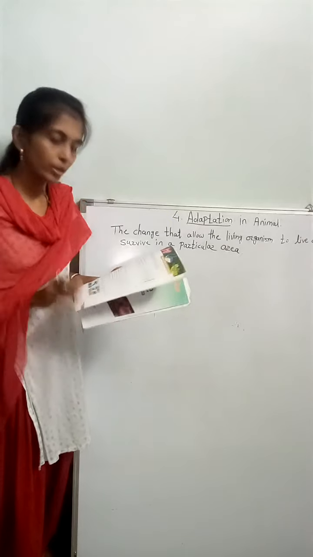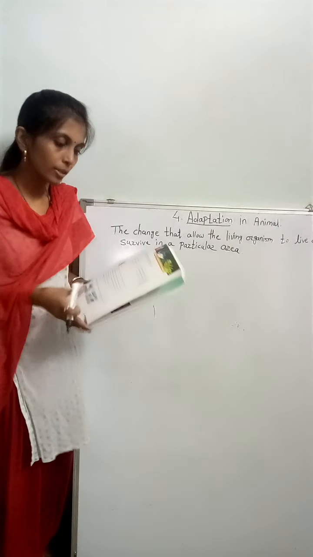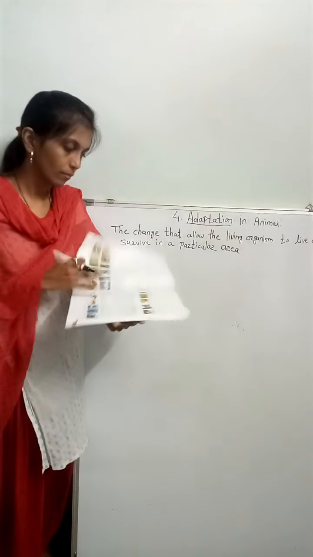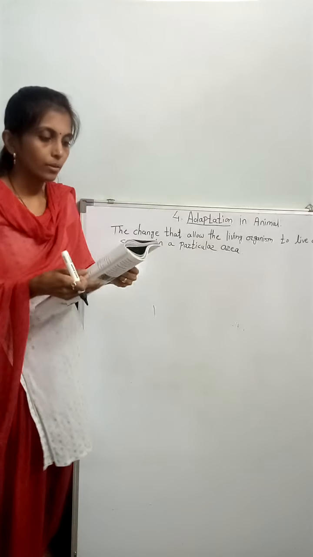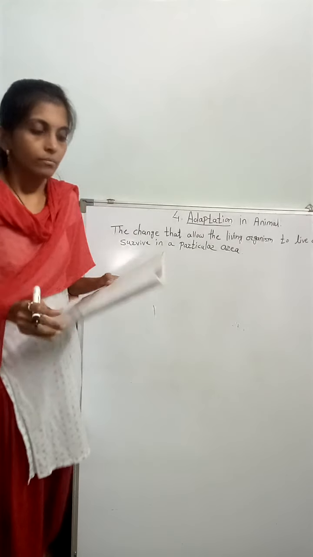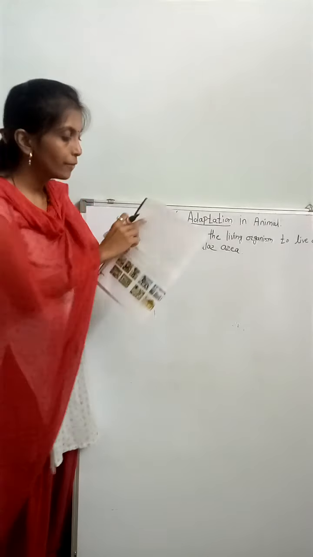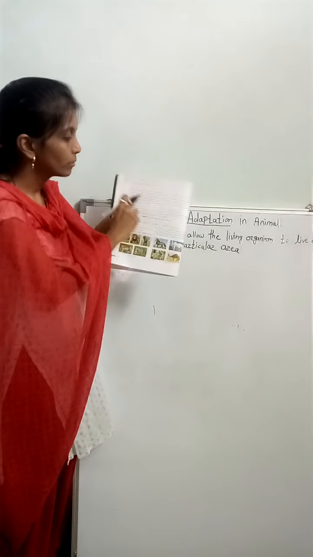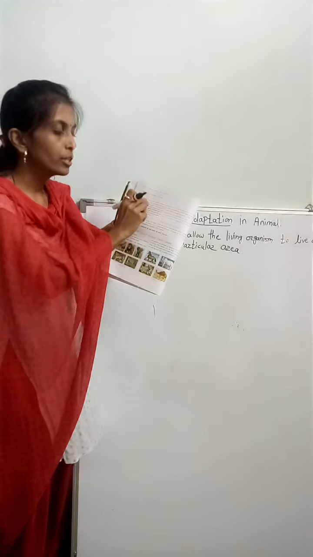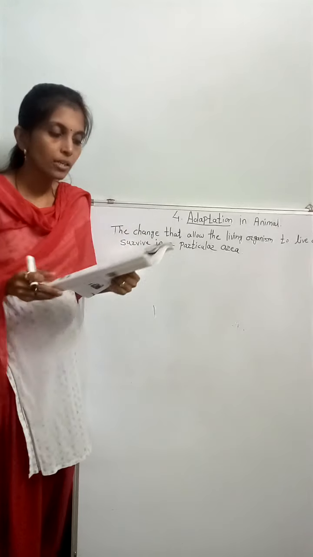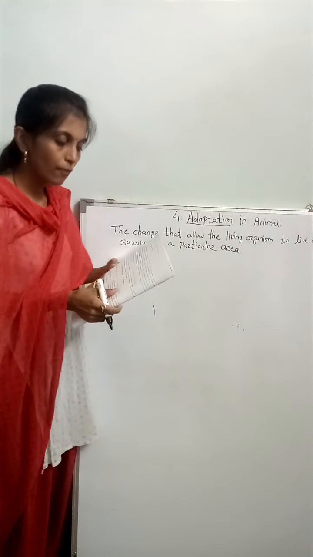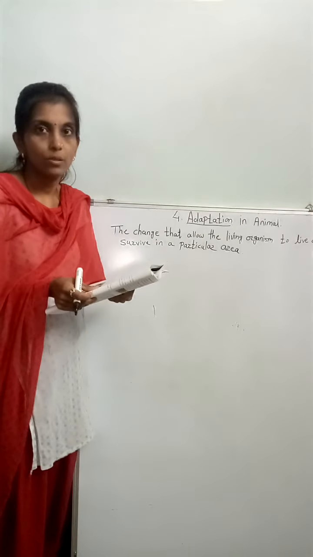Okay, got it? See, now turn the page. Put the finger on the first paragraph. First we read it. Different kinds of animals are found in different places.